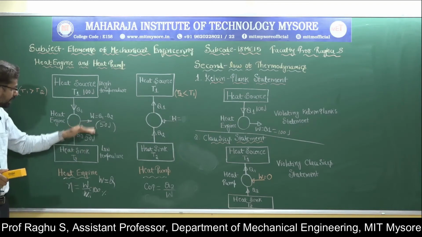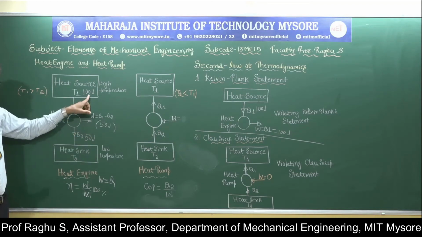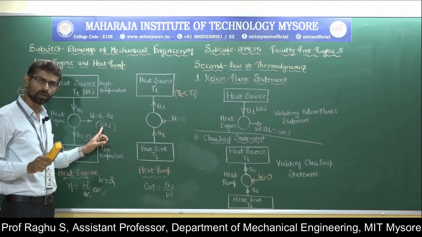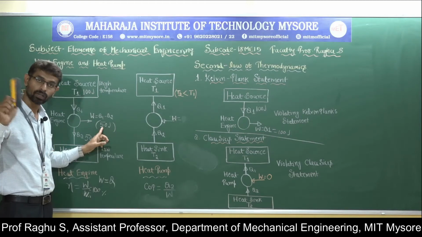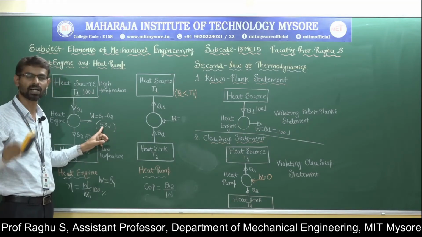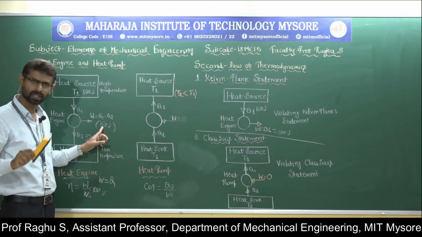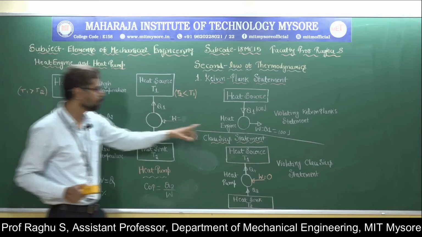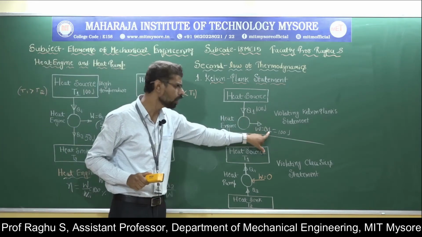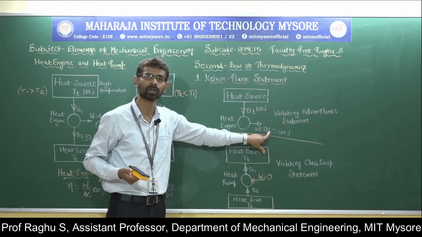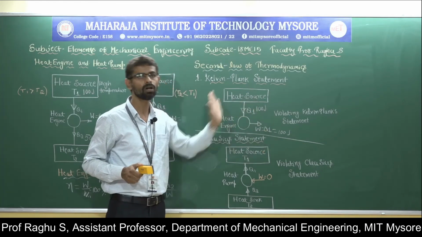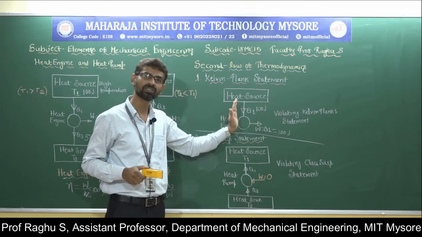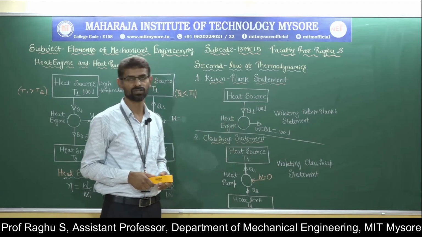Therefore, heat energy must be rejected. Here I am supplying 100 joule of heat energy; say 50 joule of heat energy gets converted into mechanical work. The remaining heat energy must be rejected. So it cannot convert all heat energy into mechanical work, which is impossible. Here we would have 100% efficiency, which is not at all possible. For every engine, there is a limit for its efficiency.